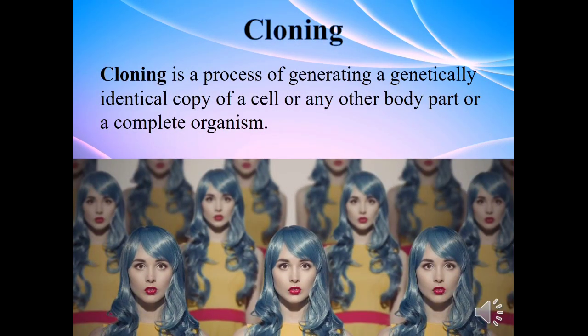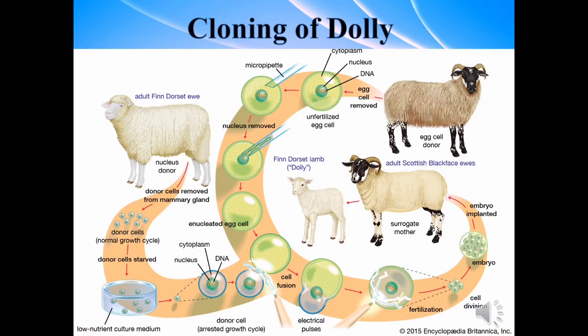Cloning. Cloning is a process of generating a genetically identical copy of a cell or any other body part or a complete organism. Ian Wilmut and his colleagues at Roslin Institute, Edinburgh, Scotland, successfully cloned a sheep named Dolly.